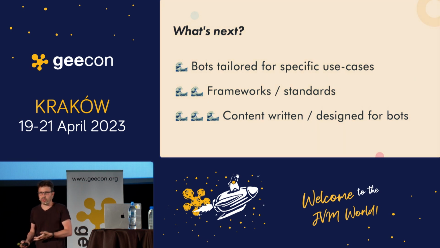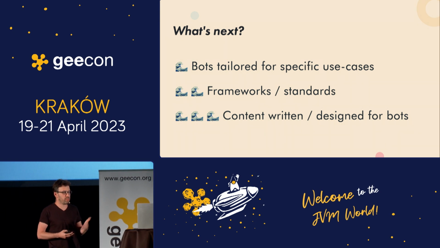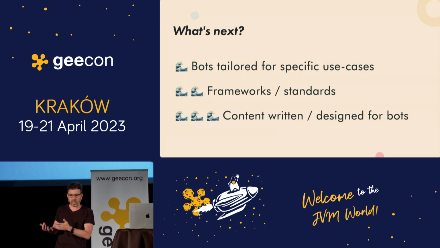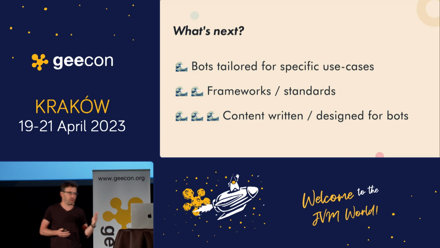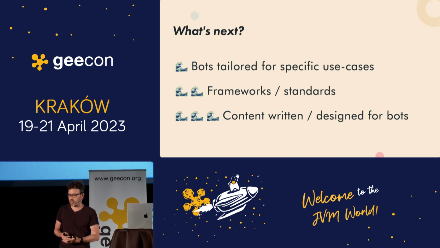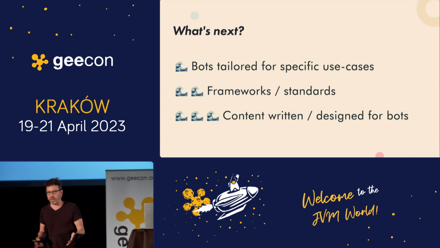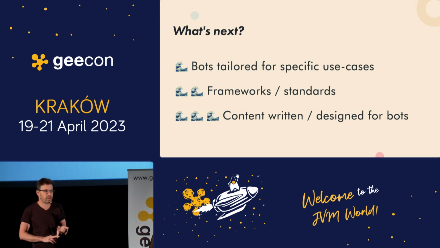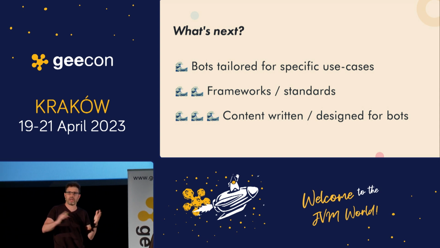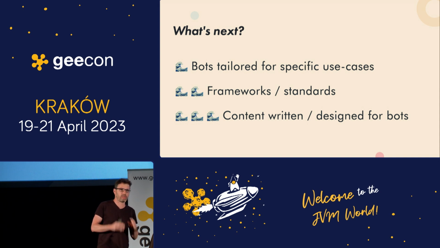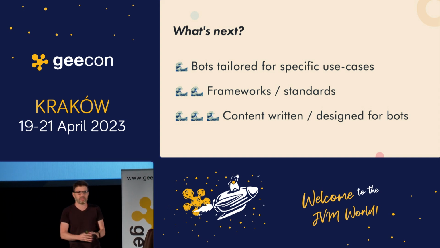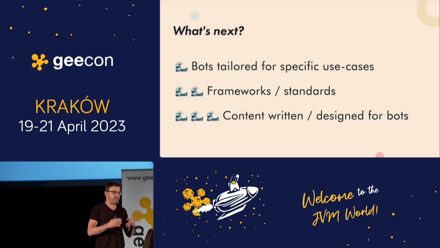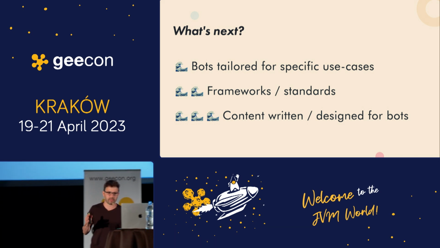The first wave, which we actually see now, is that we're going to see more bots like this, based on OpenAI or other models, that are tailored for specific use cases. I've seen a lot of bots coming out now from the healthcare field, from the law field. You can think about any field, and you're going to see more and more startups and more bots tailored for specific use cases, specific sites, or specific data lakes.